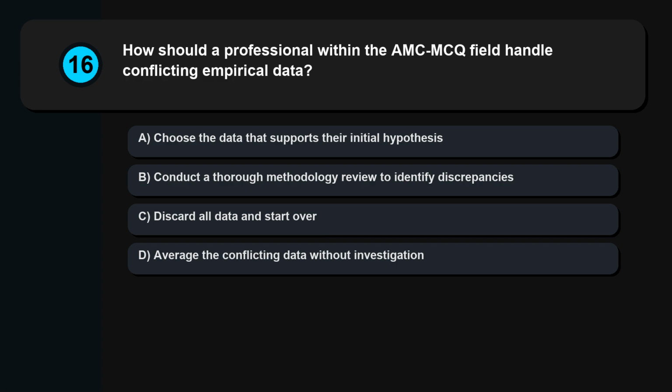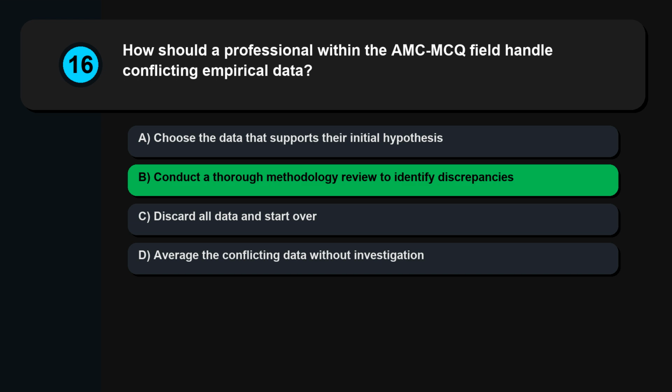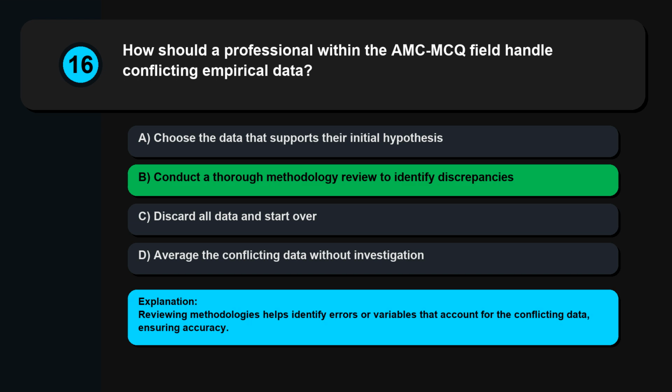Question 16. How should a professional within the AMC MCQ field handle conflicting empirical data? Choose the data that supports their initial hypothesis. Conduct a thorough methodology review to identify discrepancies. Discard all data and start over. Average the conflicting data without investigation. Reviewing methodologies helps identify errors or variables that account for the conflicting data, ensuring accuracy.